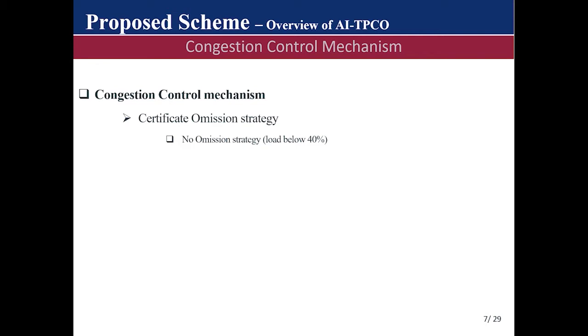So in this situation, a no omission strategy is performed, where vehicles attach a certificate to every beacon sent out, and with this we aim to reduce the level of cryptographic packet loss incurred. But if the vehicle estimates the channel load and it is above 40%, that is, the channel is getting congested, then we immediately switch to a neighbor-based certificate omission strategy, which is purported to decrease both network packet loss and cryptographic packet loss incurred.